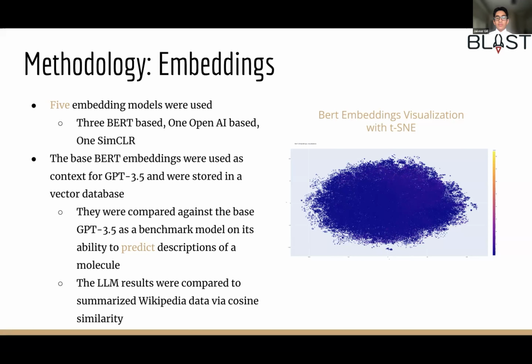At first, we told the model to find a given molecule given the description as a question. But a problem arose because each question can have multiple answers, making a flawed benchmark. Instead, we query the model to generate a description given a molecule to see if it can understand different molecules and their properties. We compared this result to the Wikipedia data via cosine similarity to compare the semantic meaning. Overall, the GPT model with the vector database as context performed better according to this similarity metric.